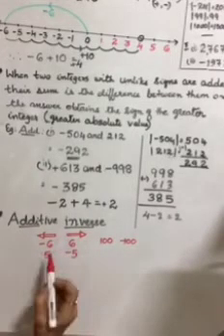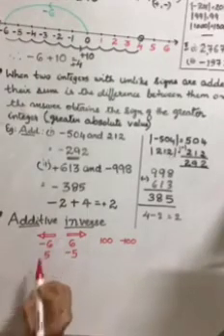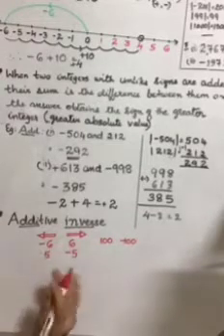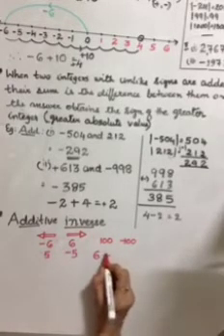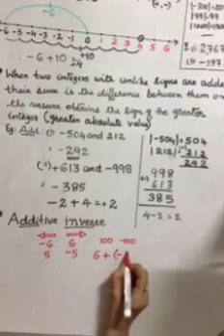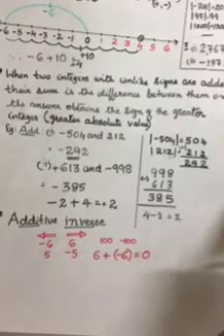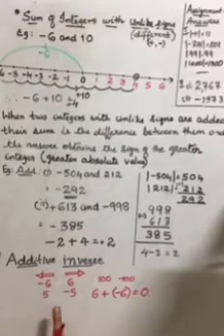The additive inverse of a number or an integer is the same integer but with opposite sign, such that when I add a number and its additive inverse, the answer is 0. I repeat, when we add an integer and its additive inverse, the answer is 0.